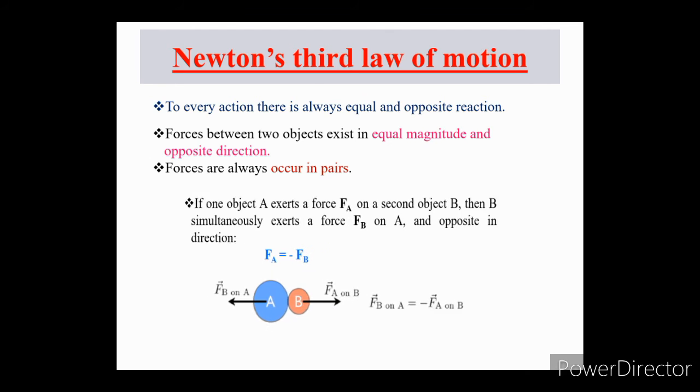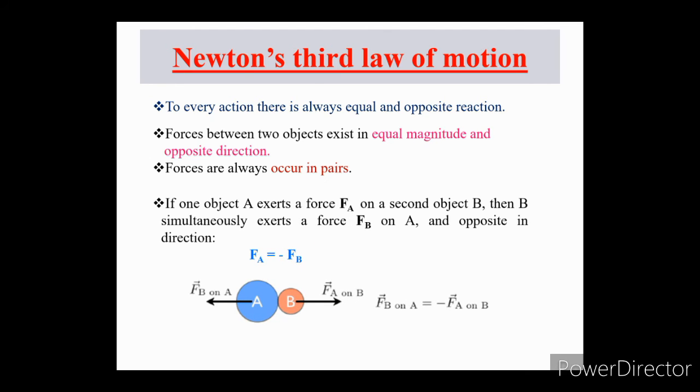When one body exerts a force on a second body, the second body simultaneously exerts a force equal in magnitude and opposite in direction on the first body.